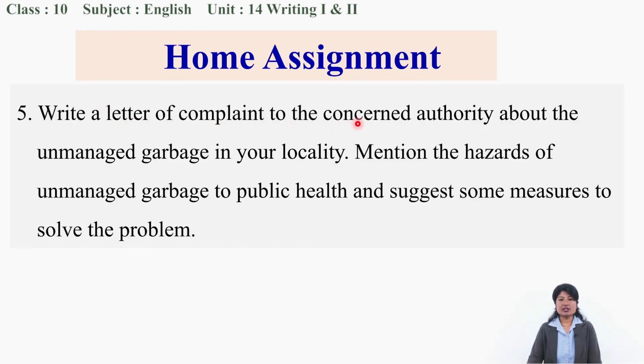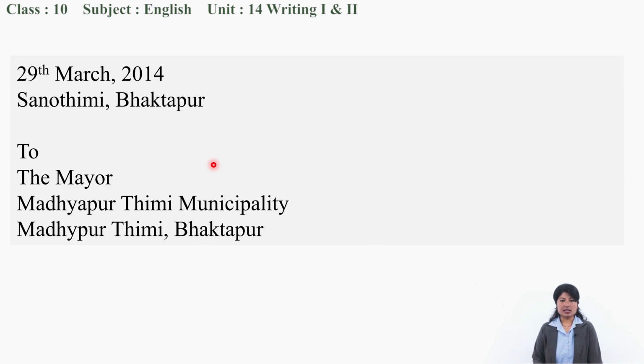Write a letter of complaint to the concerned authority about the unmanaged garbage in your locality. Mention the hazards of unmanaged garbage to public health and suggest some measures to solve the problem. Okay, a letter of complaint we have already learnt in previous lessons, previous classes. Anyway, I'm going to give you a sample over here of how you can write a letter to the concerned authority. Here we are writing about garbage, so let's write a letter to the mayor. Okay, we start in this way.